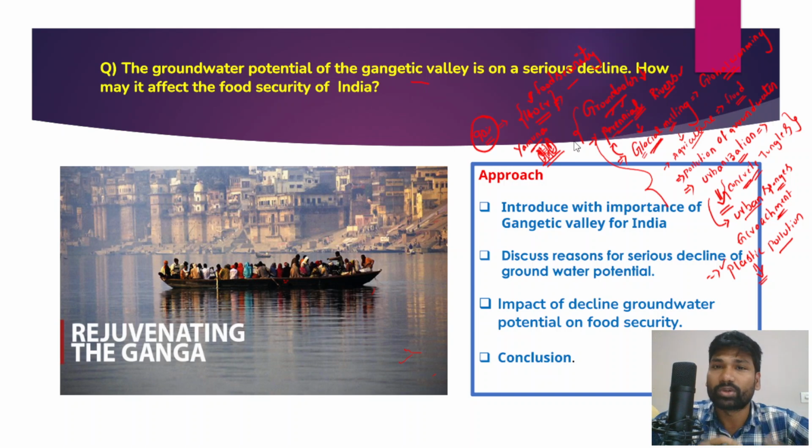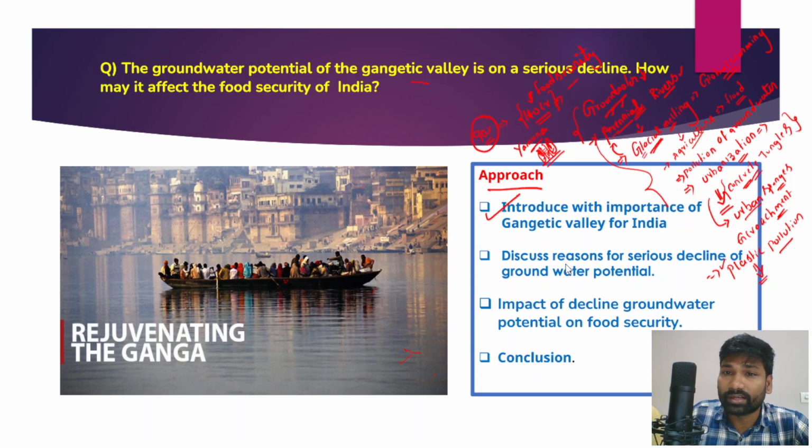Now let's look into the approach of this question. First and foremost, you just introduce the importance of Gangetic Valley for India. How Gangetic Valley has been playing a very important role in ensuring food security, sustaining lives and livelihoods of the people, and also providing drinking water, irrigation, water for industrial needs, and aesthetic purposes. So everything. You can write this so that the introduction would be more and more impactful.